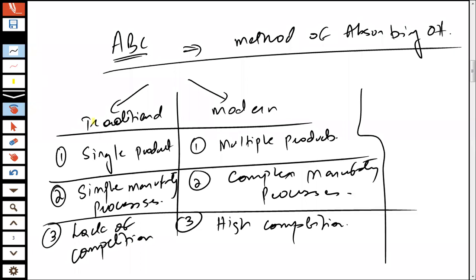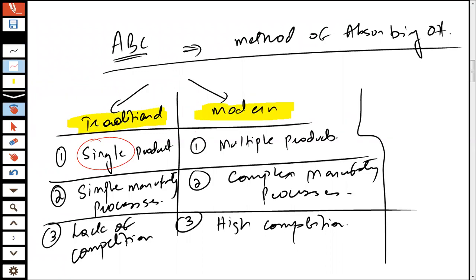As I mentioned, before we go on discussing activity-based costing, we need to understand the difference between a modern day organization and a traditional organization. Traditionally, organizations dealt in a single product.